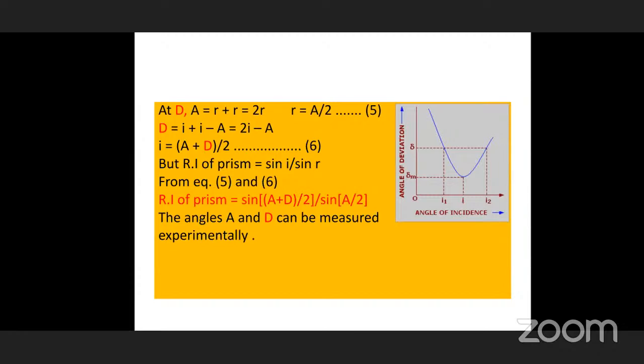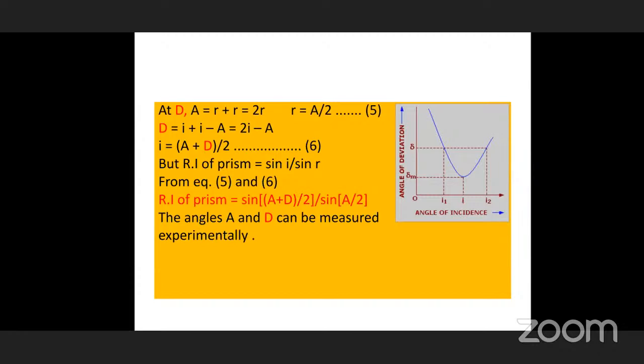And now, what about incident angles? I1 is equal to I2. From this graph also we can identify. So from I1 is equal to I2, what is I? I is equal to... first you take the D equation, which we have already taken: I1 plus I2 minus A, or I1 plus E minus A, in the fourth equation.